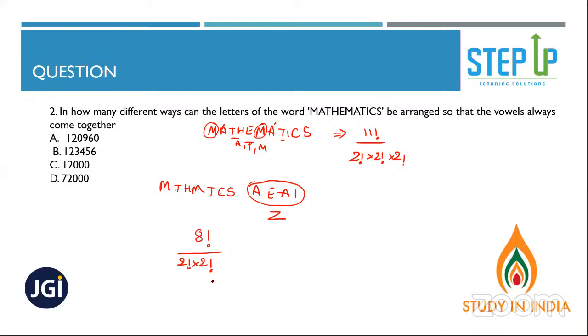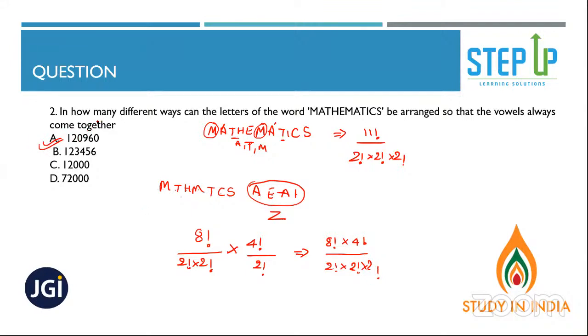All right. Now, this 4 letter word can be arranged in 4 factorial ways. Is there any repetition here? A is repeating, so 2 factorial. So 8 factorial into 4 factorial by 2 factorial into 2 factorial into 2 factorial would be your answer. This is your answer. Now, why did I directly reach this answer?